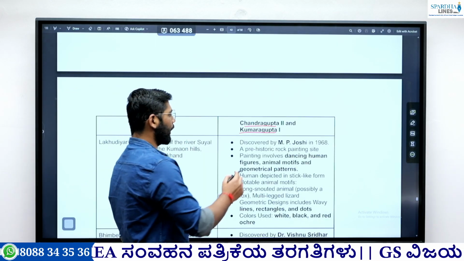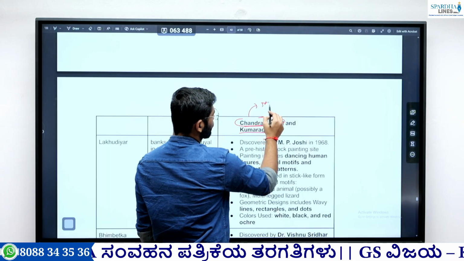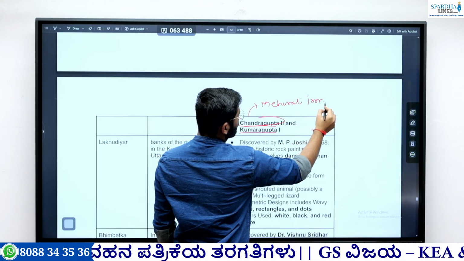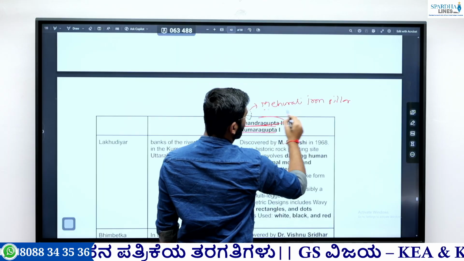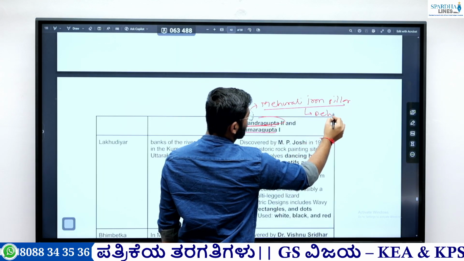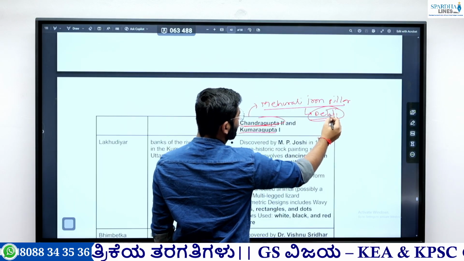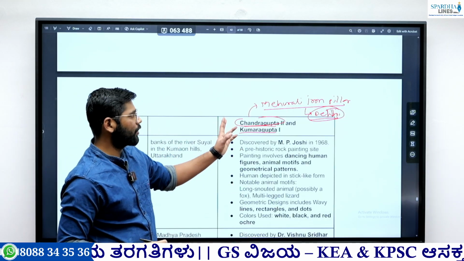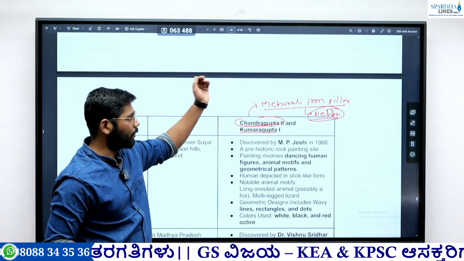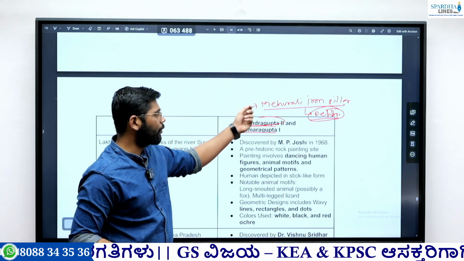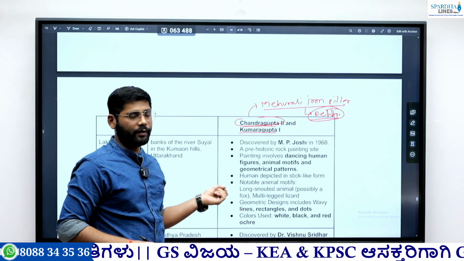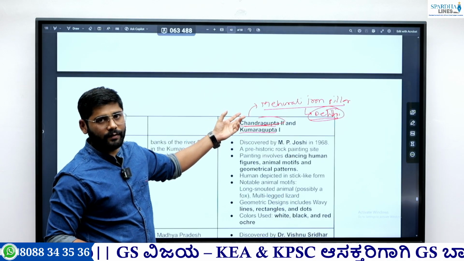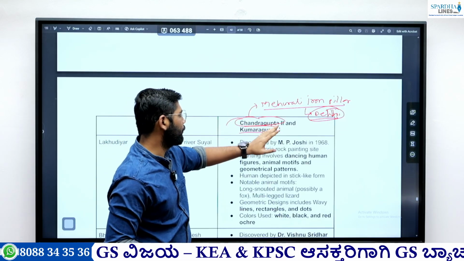Particularly Chandragupta's Meurali pillar inscription. Okay, Meurali's iron pillar. This Meurali iron pillar is currently located in Delhi, in the Qutub complex. But originally it was located in Vidisha, at the Udaygiri cave. Later, in the 10th century, the Tomar king relocated it to Delhi. And this Meurali iron pillar inscription was erected by Chandragupta II after the defeat of the Vahlikas, the local dynasty. So these are the important things associated.